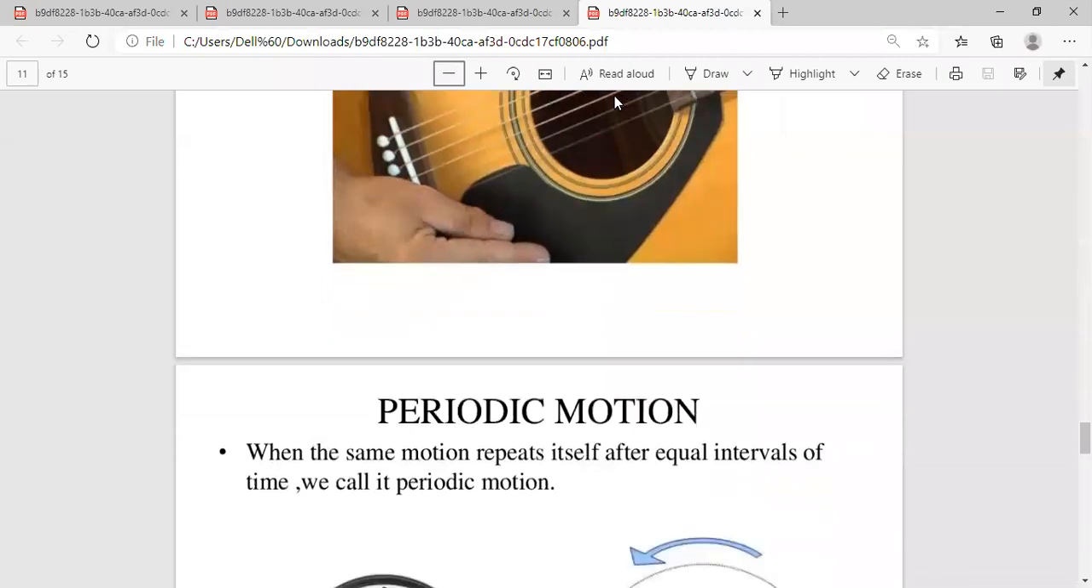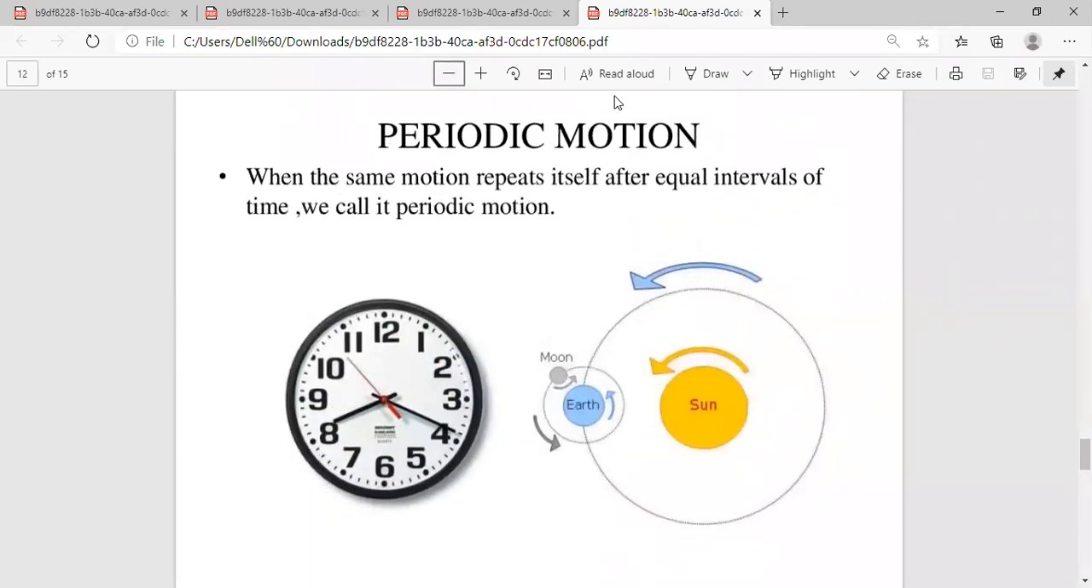So the next type of motion is periodic motion. Periodic motion means when the same motion repeats itself after a regular interval of time. So that type of motion is called periodic motion. So children, you can keep it in your mind that not each kind of motion is a periodic motion. There is a repetition, and repetition takes place after a regular interval of time. It's very, very important to note down: repetition after a regular interval of time. That type of motion is known as periodic motion.